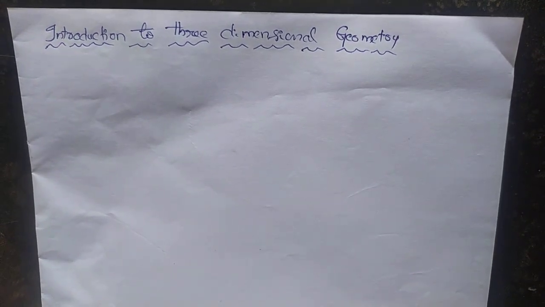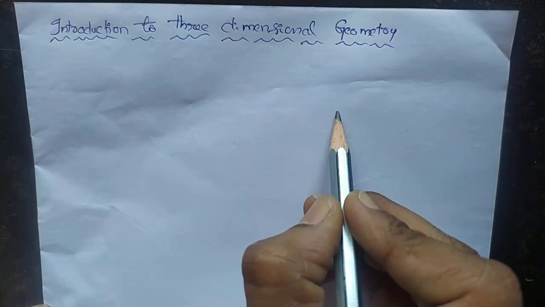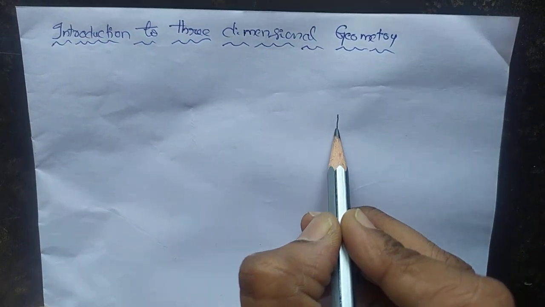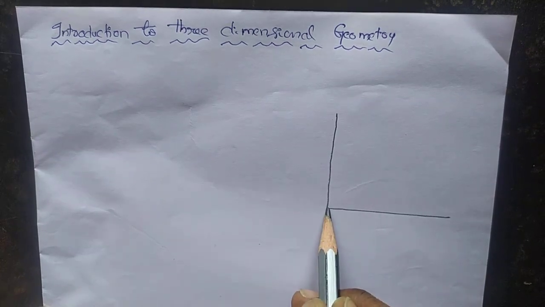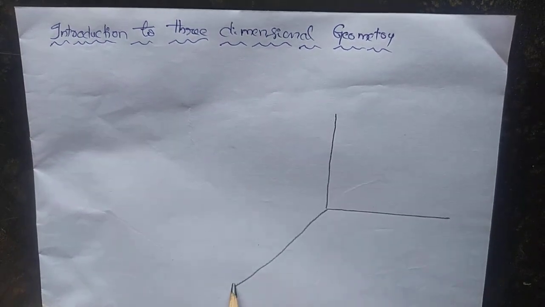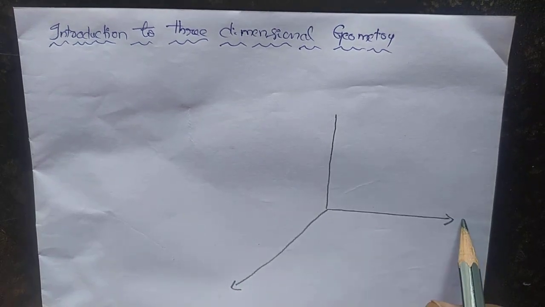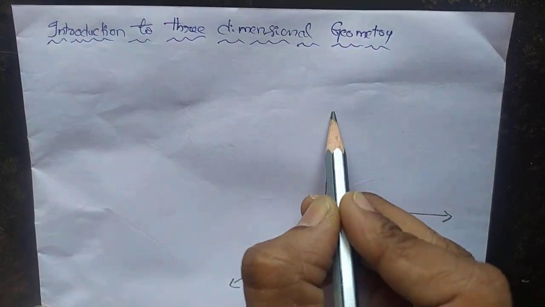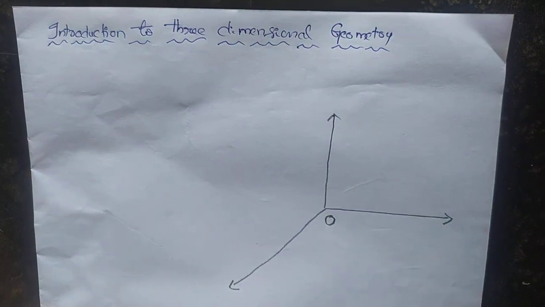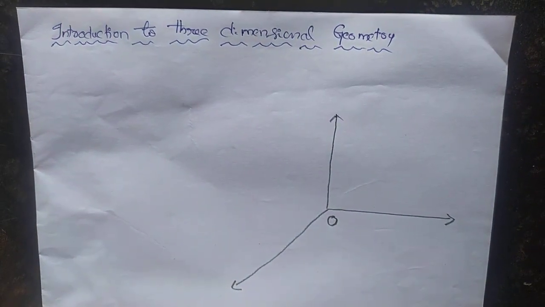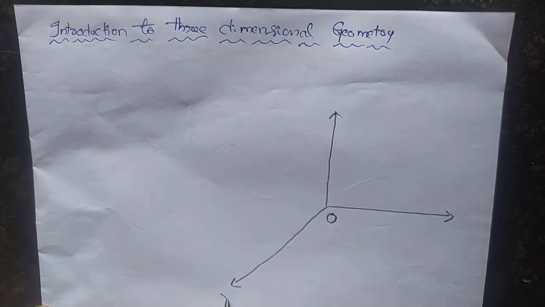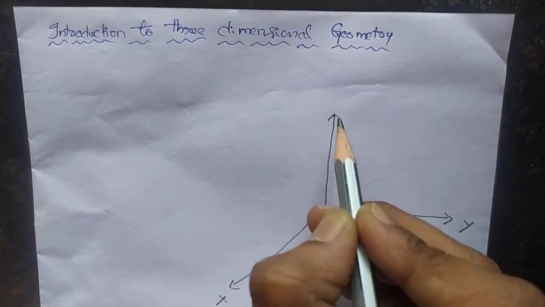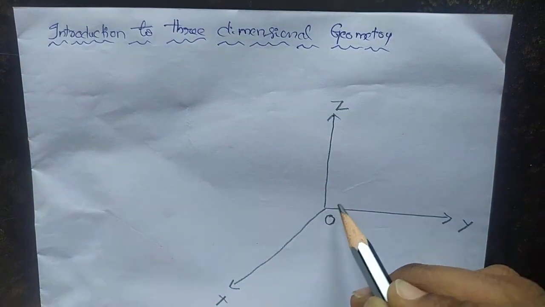Let us consider three mutually perpendicular lines intersecting at the point O. So these lines will be X, Y, and Z. So these are the three lines.